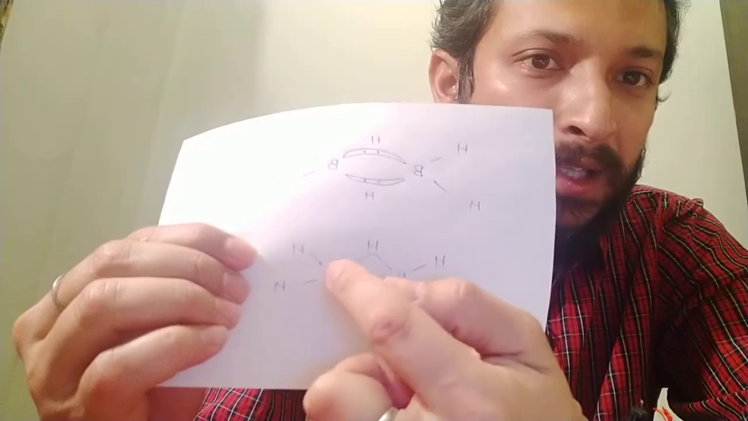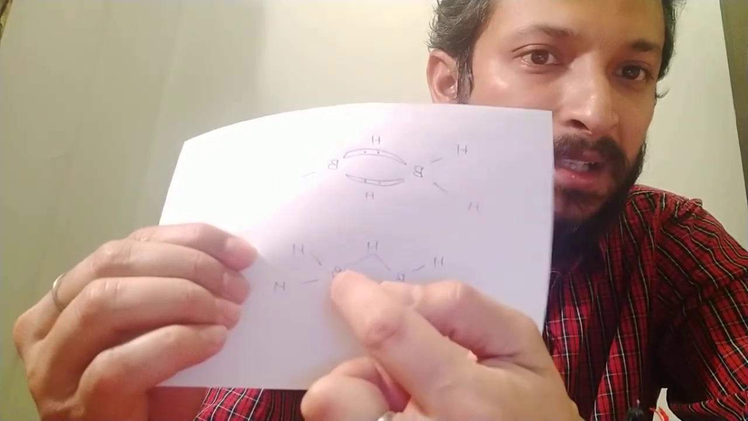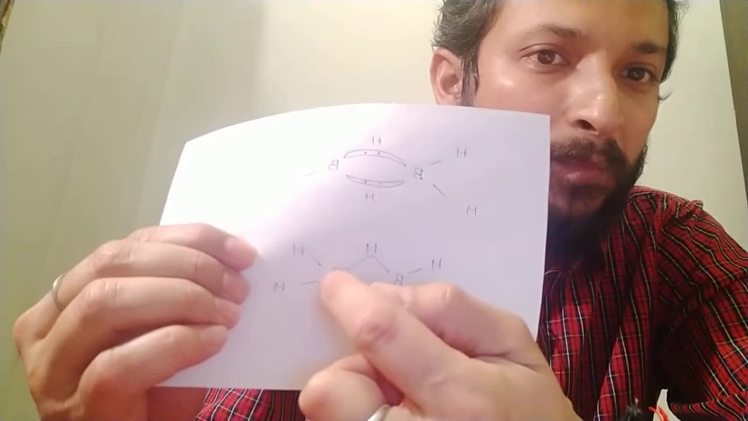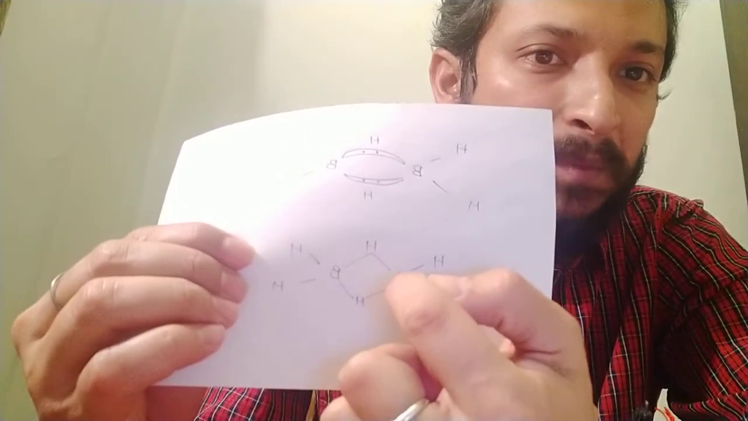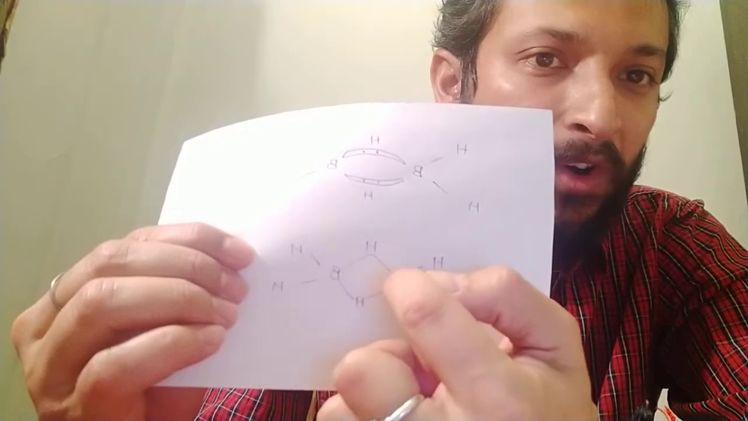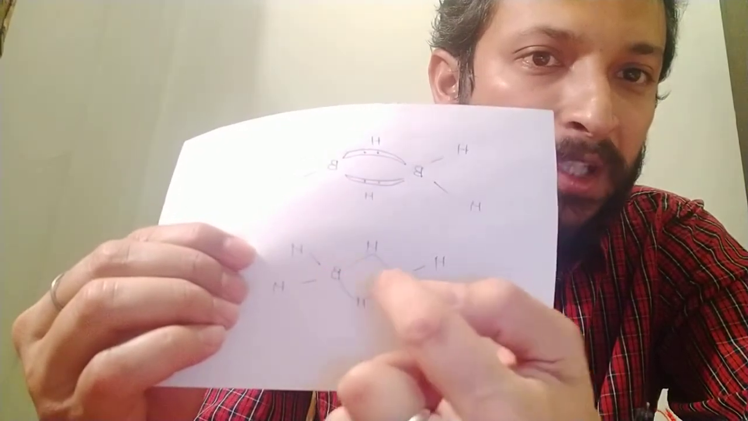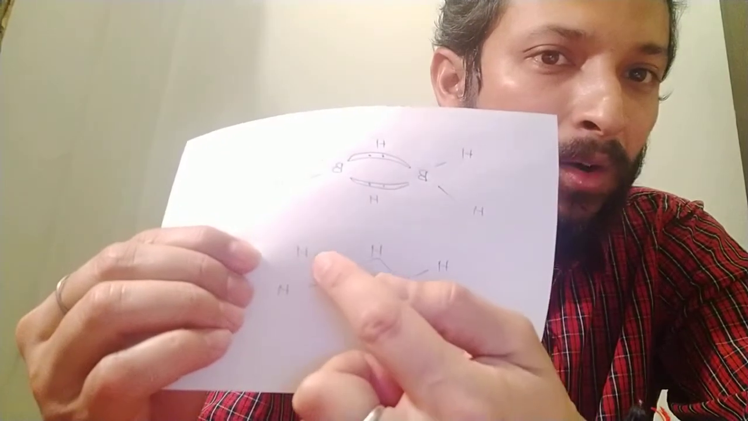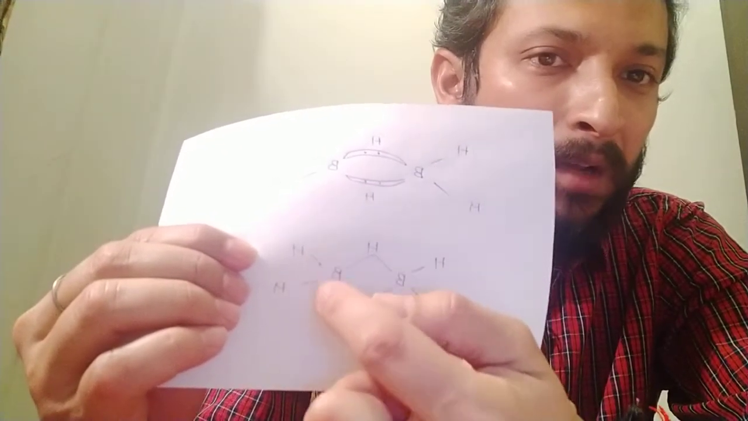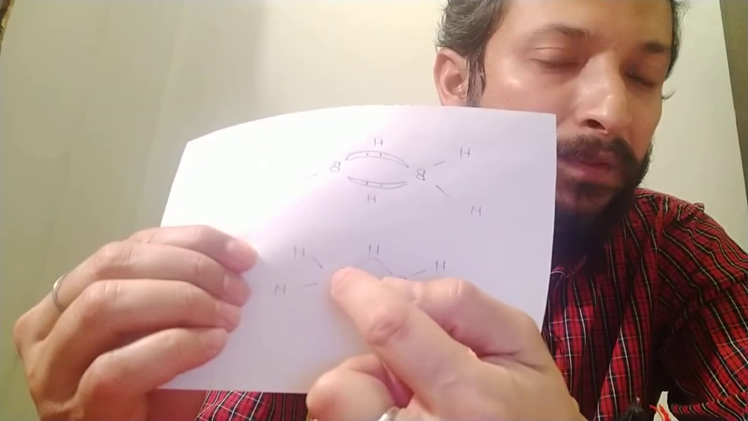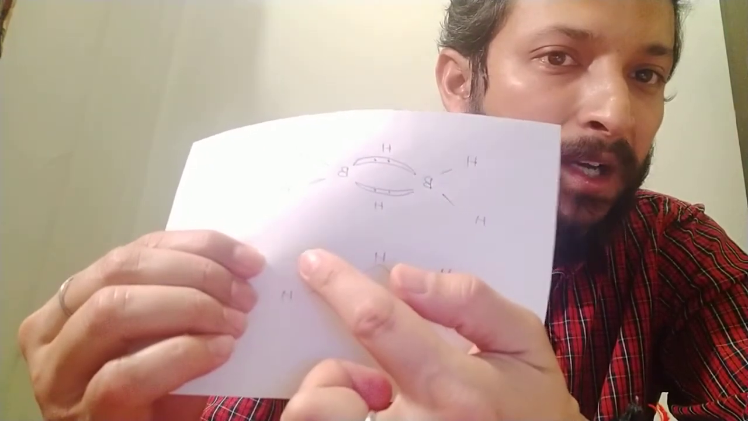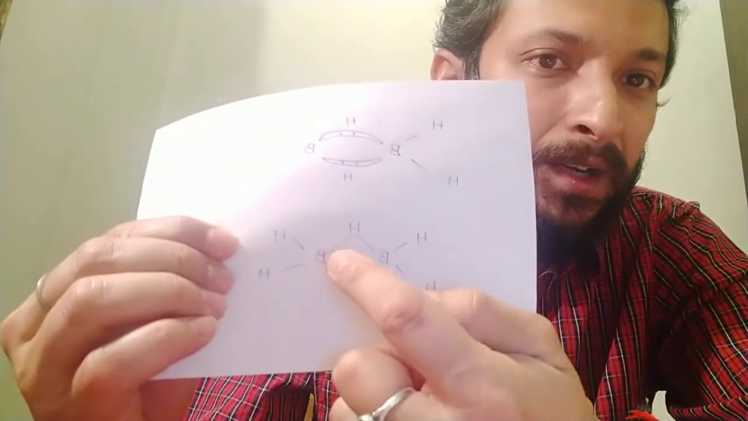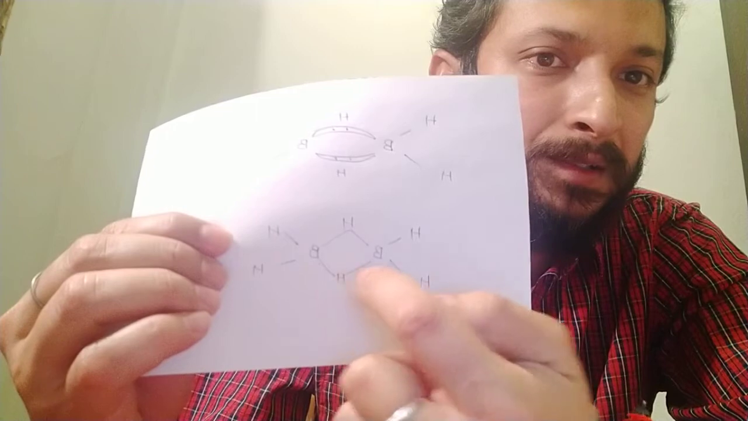Now since boron has 4 bonds, its hybridization is sp3 over here. This boron is sp3 hybridized, so this bond is formed by the overlapping of 2 sp3 orbitals and 1 s orbital of hydrogen. On the other hand, these bonds are formed by the overlapping of sp3 orbitals of boron and s orbital of hydrogen. So remember, these three have different bond angles.